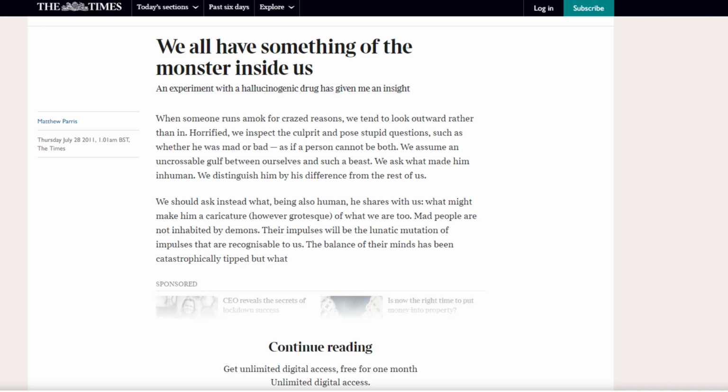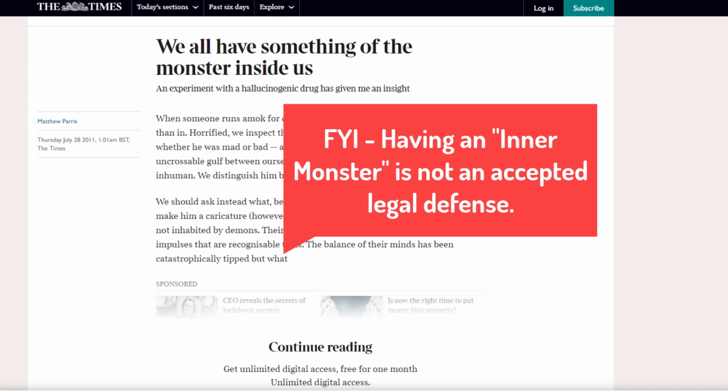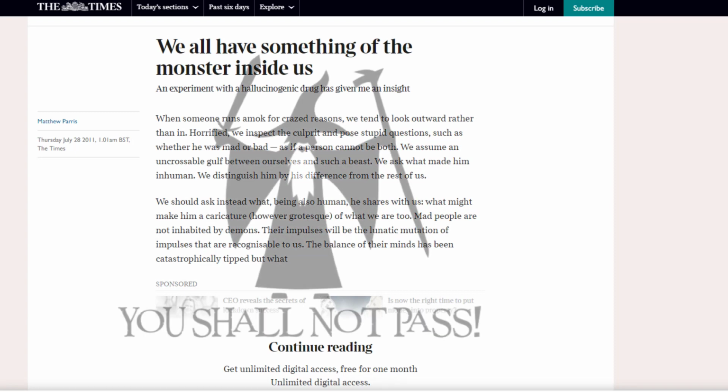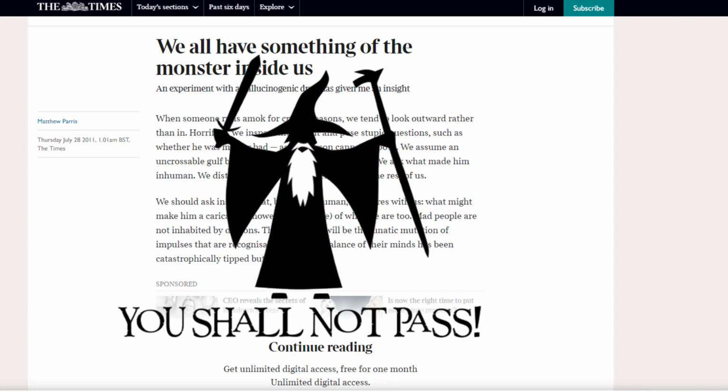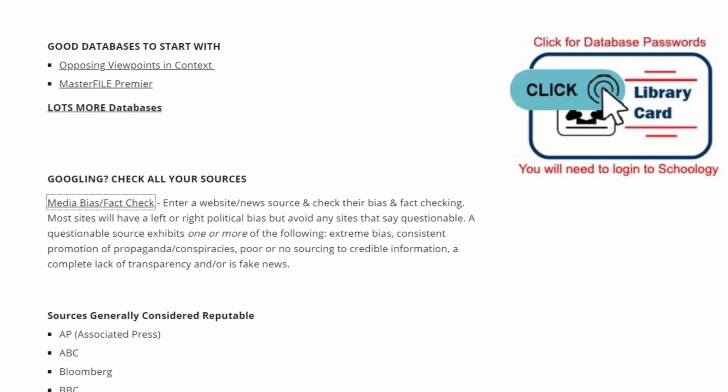It really seems to just be some guy who used an illegal substance and is trying to blame subsequent bad things he did on an inner monster rather than his poor life choices. An article like this is not going to be admitted into a database by those gatekeepers. And if you are going to Google, then you basically have to do all of that fact-checking work the database gatekeepers do. I've given you some resources to help you with that, or you can just stay inside the databases where the information has already been vetted for you.